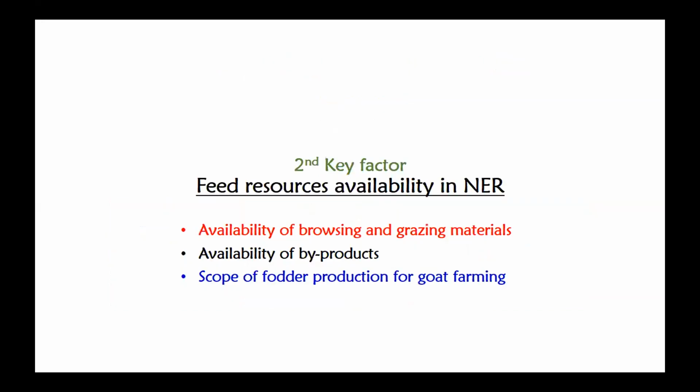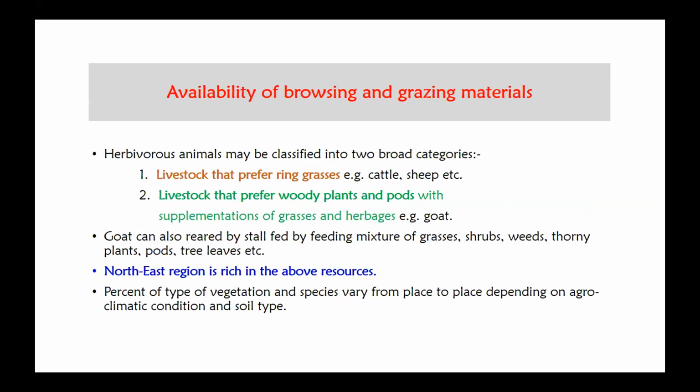Then about the factors: feed resources available in the Northeast region, availability of browsing and grazing material, availability of byproducts, and then scope of further production for goat farming. Herbivores are classified into two categories: those livestock which prefer grass, that is cattle and sheep, and those livestock which prefer woody plants, with supplementation of grasses and hay, that